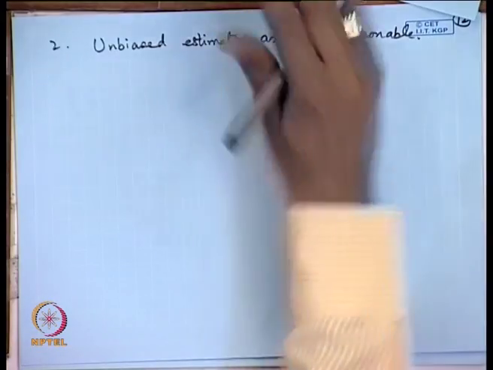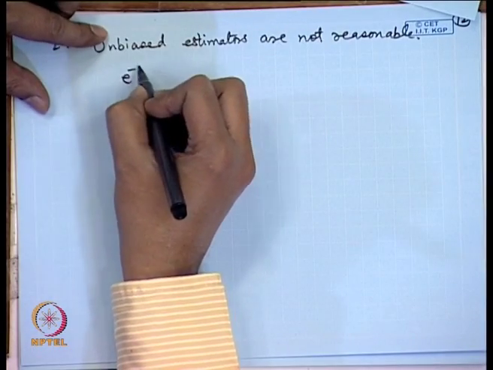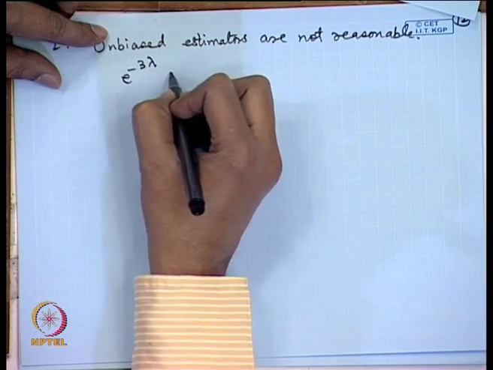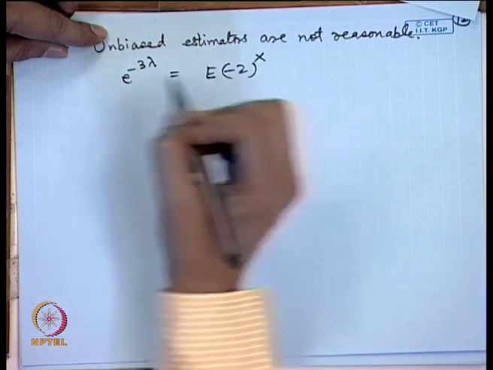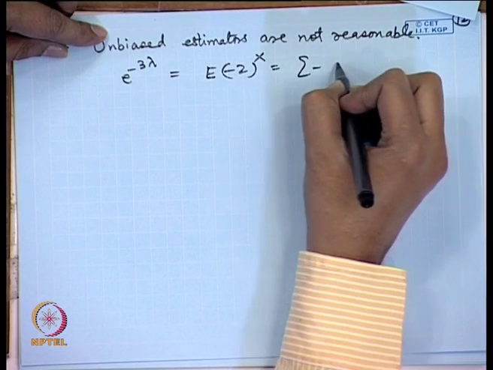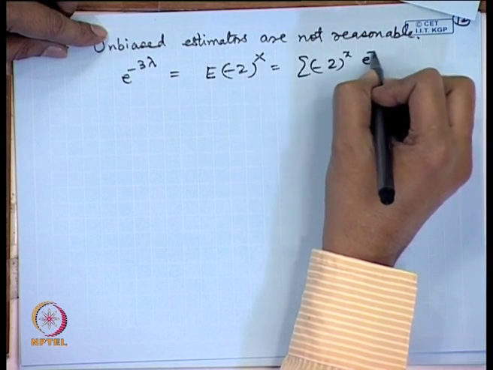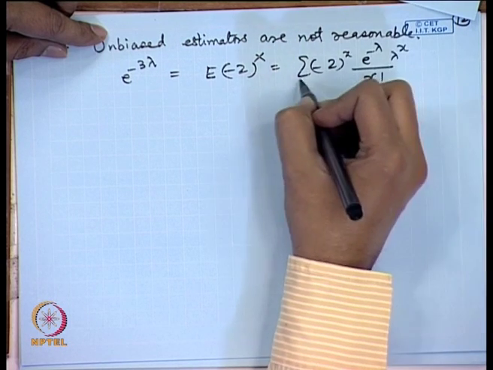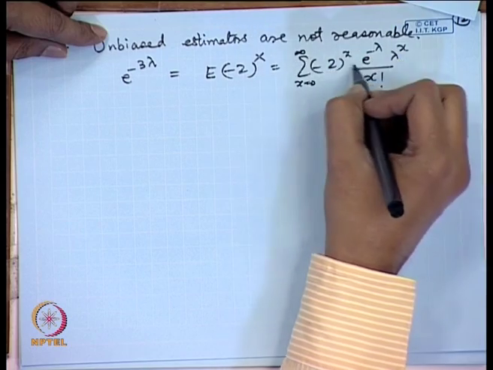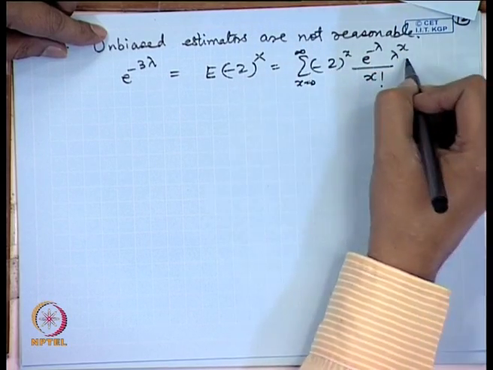We may consider another example, say I want to estimate e to the power minus 3 lambda. Now, if I consider the expectation of minus 2 to the power X in the Poisson distribution, it is equal to the sum of minus 2 to the power x e to the power minus lambda, lambda to the power x by x factorial. If you sum this, you get e to the power minus 3 lambda.